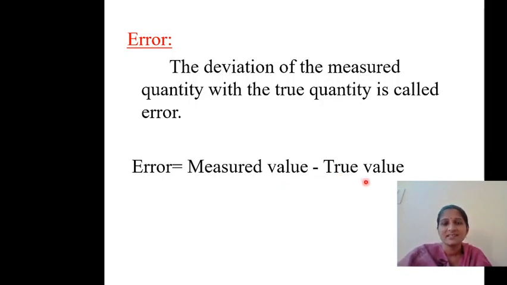There are different types of errors we will be coming through. Suppose in a circuit the true value is 5 amperes but the measured value is 5.1 amperes. What is the error now? Error is nothing but 5.1 minus 5, which is equal to 0.1 amperes. So that is the error, and now let us discuss the different types of errors.